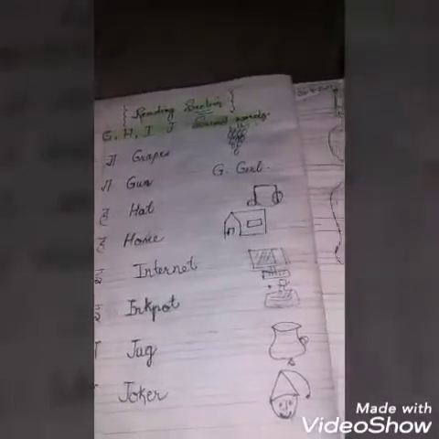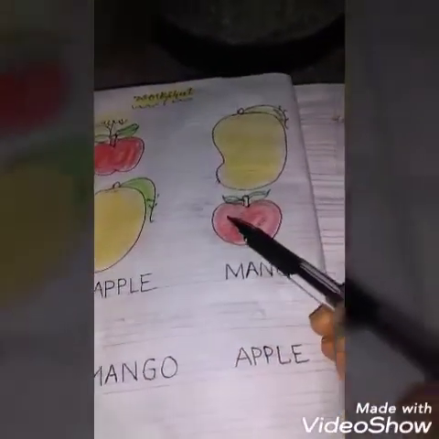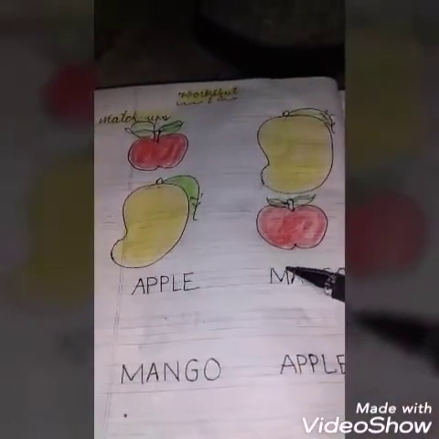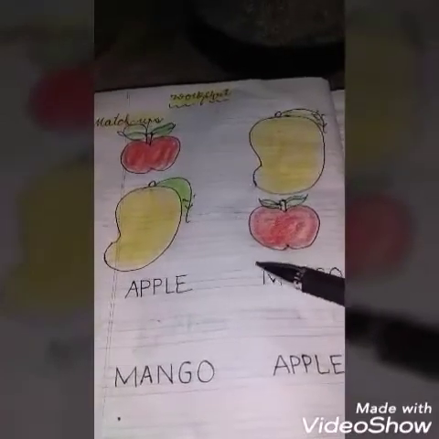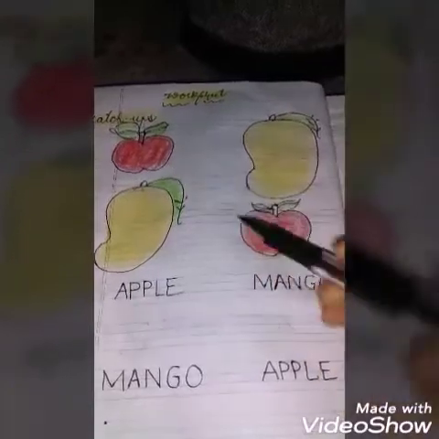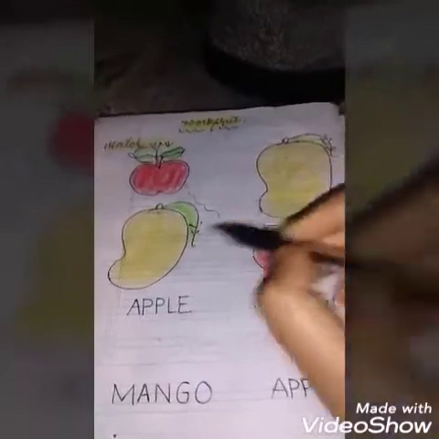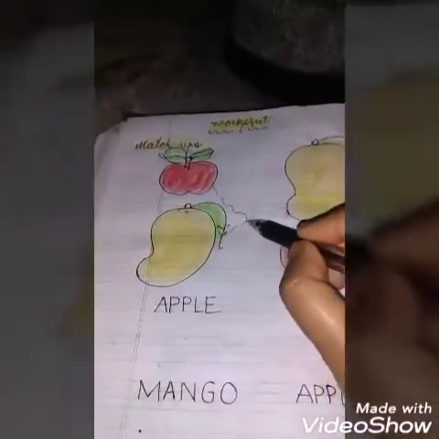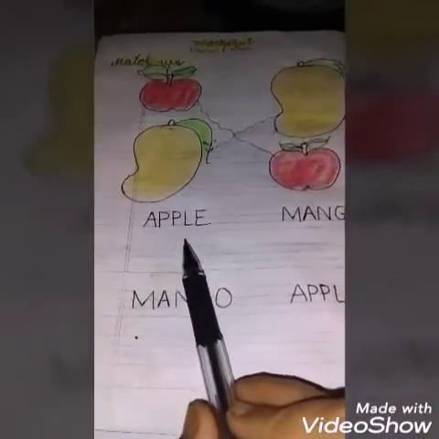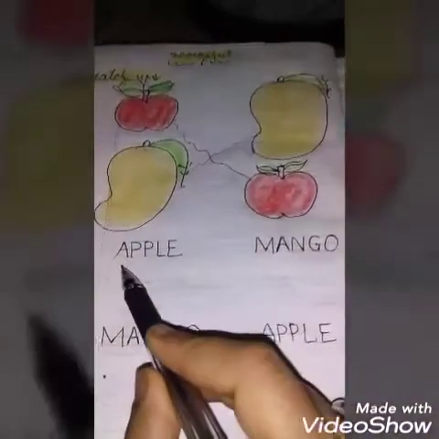Thank you. Now we will do matchups. As you can see, some pictures are here: apple and mango. You have to match each picture with the same one. We will match apple with apple, and mango with mango. Like this, we have to match the spelling of apple with the spelling of apple and the spelling of mango with the spelling of mango. First we will read the spelling.